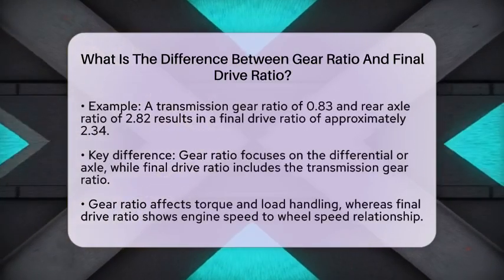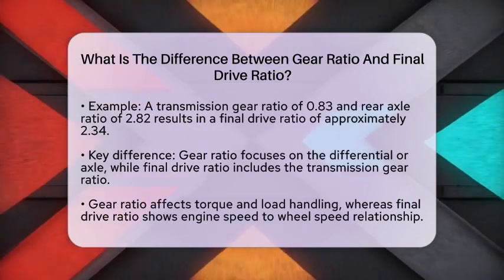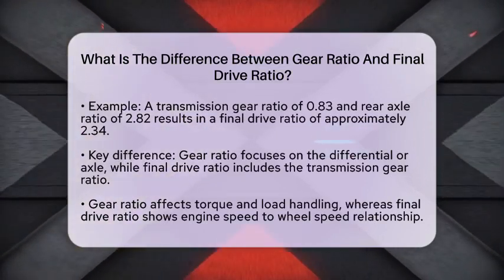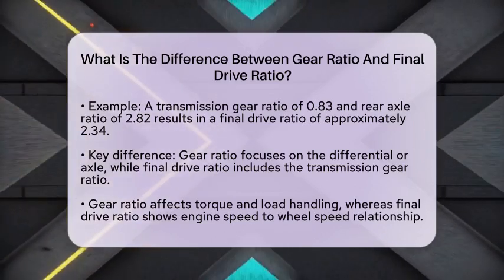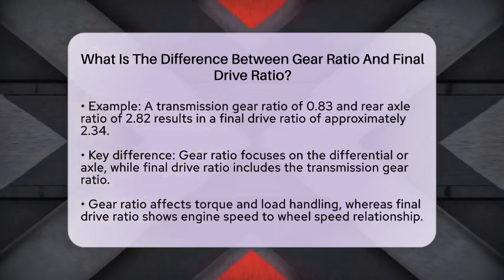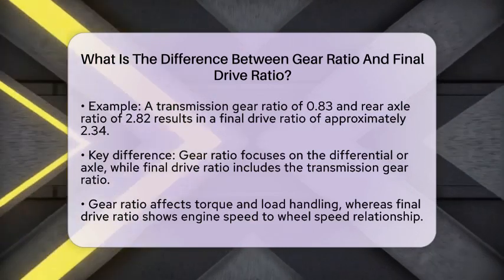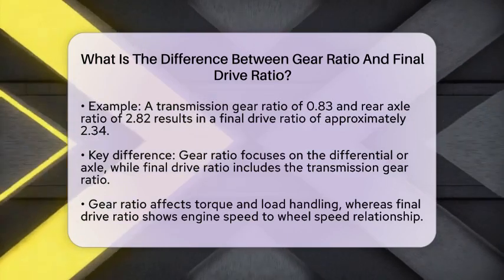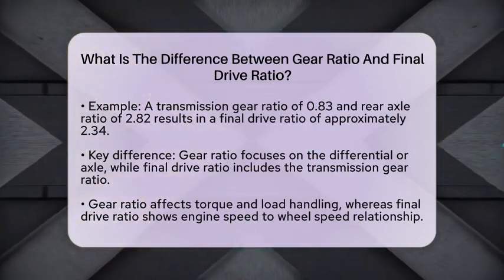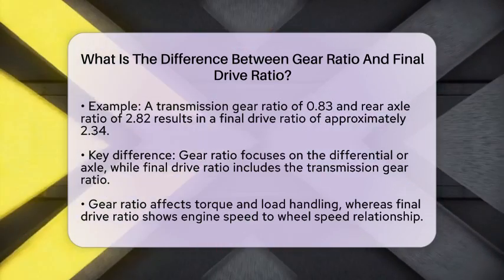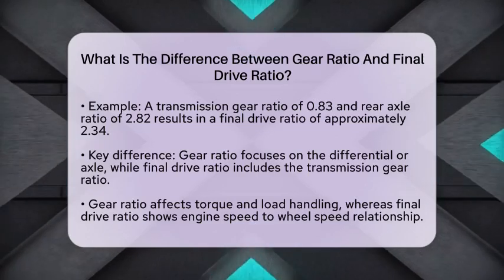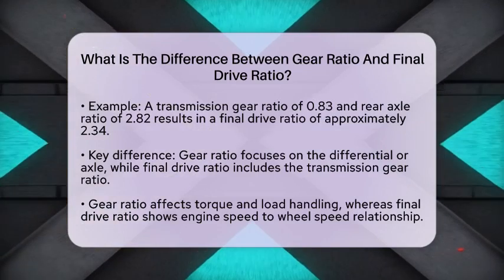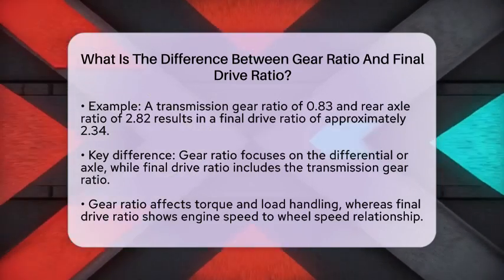So, what are the key differences? The gear ratio usually refers to the ratio inside the differential or axle only. In contrast, the final drive ratio includes the gear ratio plus the transmission gear ratio. This means the final drive ratio shows the complete drivetrain ratio from engine to wheels. The gear ratio directly affects torque and load handling at the axle, while the final drive ratio determines the overall relationship between engine speed and wheel speed in any given gear.